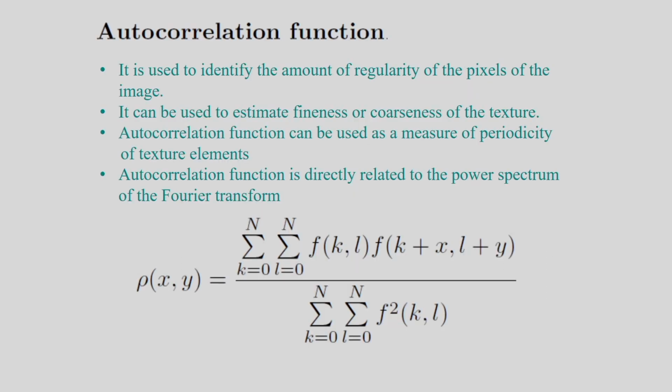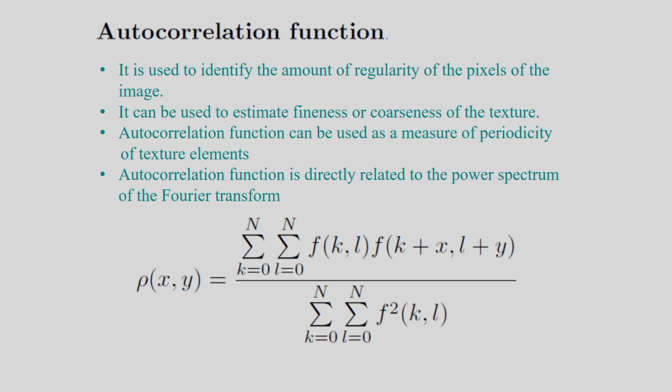Now the next one is the autocorrelation function. One important property of textures is the repetitive nature. Repetition is due to the placement of the texture elements, the texels in the image.